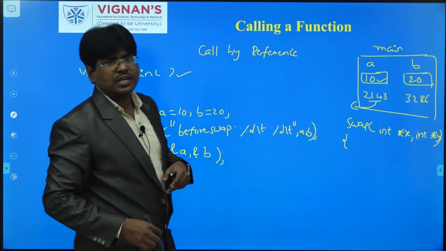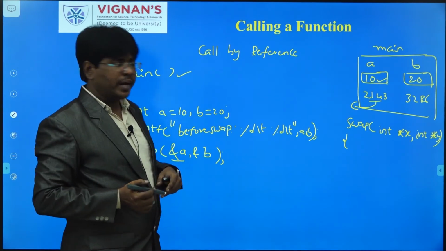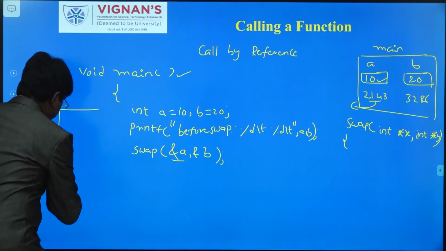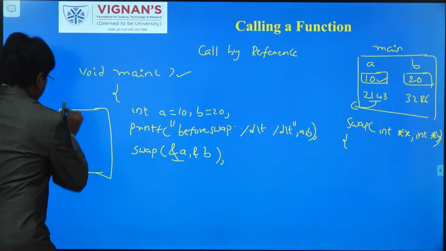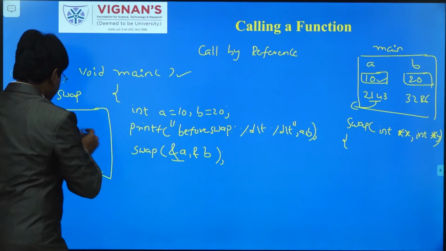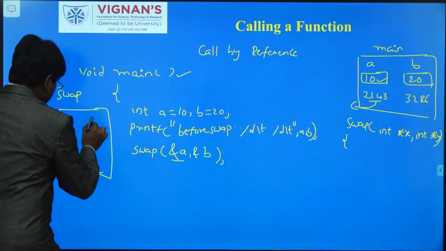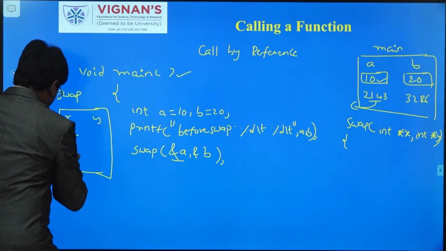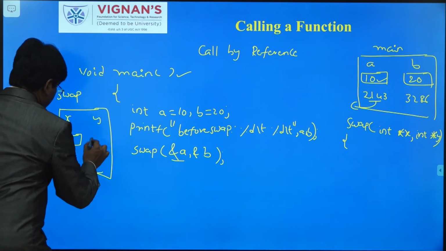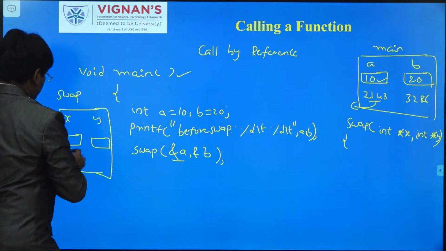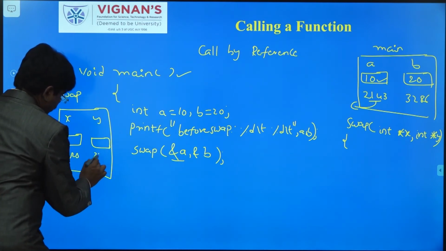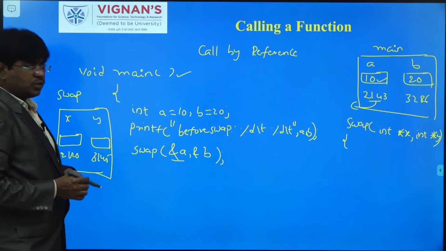Whenever this statement happens, what background memory will be allocated to the swap function? Here I am writing how the background memory will be allocated to the swap function. So consider the swap function. What type of pointers did I declare? x, and another one is y. x will be allocated one memory location and y one memory location. Consider here the address is 2123 and this is 3145.